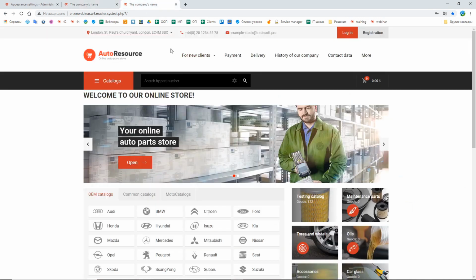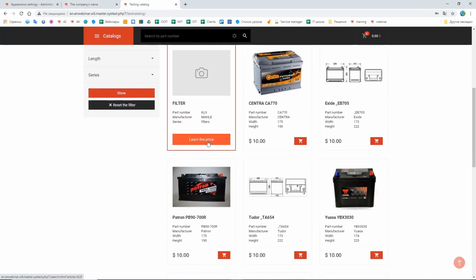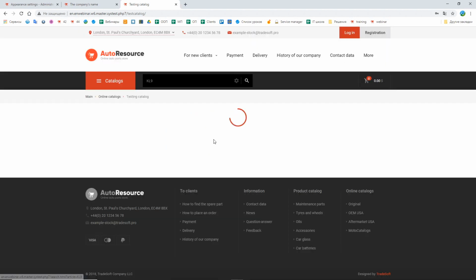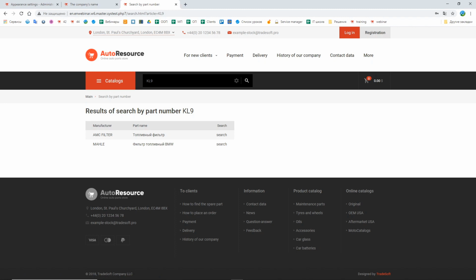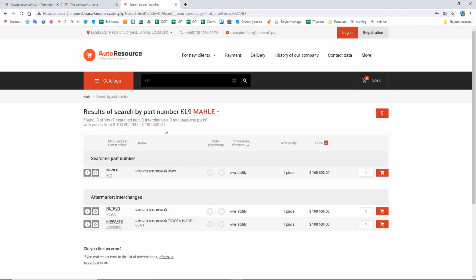And if we click on this button, the system will redirect us to the search by this part number, and the system is going to search for this spare part among the uploaded price lists. Example like this, and you will see the results of the search. Here the client can add the necessary part into the cart and make the order afterwards.